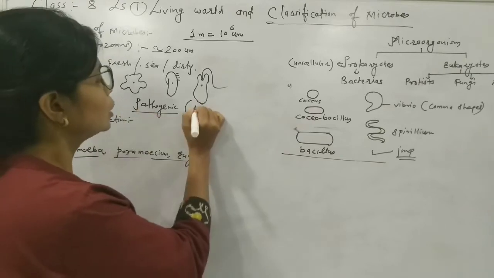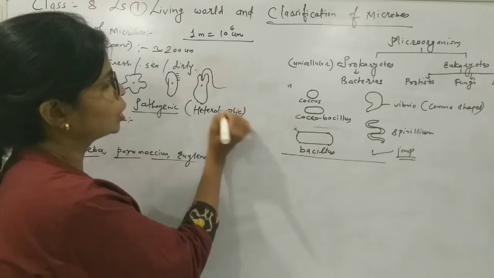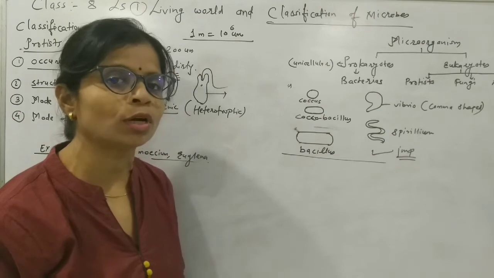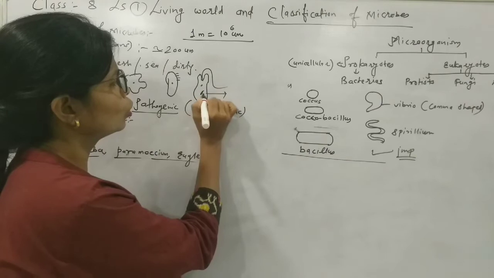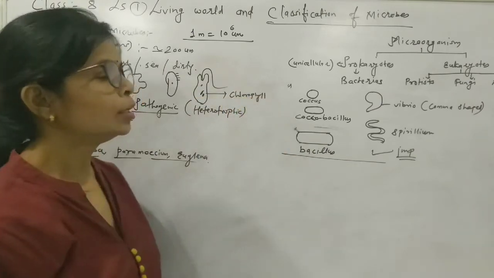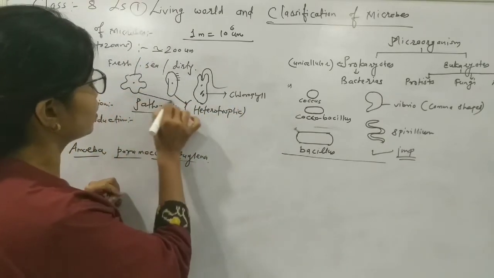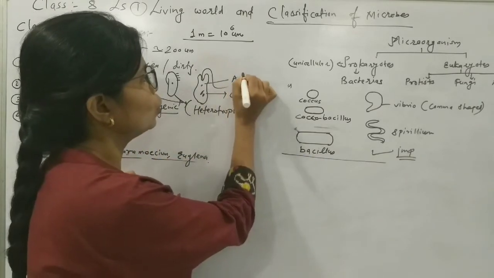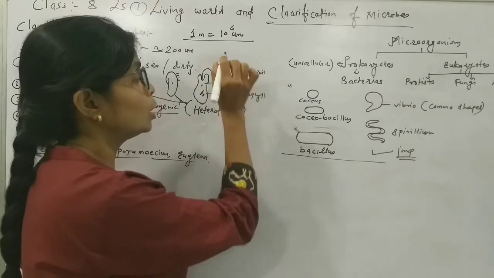So they are heterotrophic generally. But about the Euglena, everyone knows. Last time I have told about the Euglena. Euglena has chlorophyll pigment inside its body. So it can perform photosynthesis. So these amoeba and paramecium are heterotrophic, but Euglena is autotrophic.